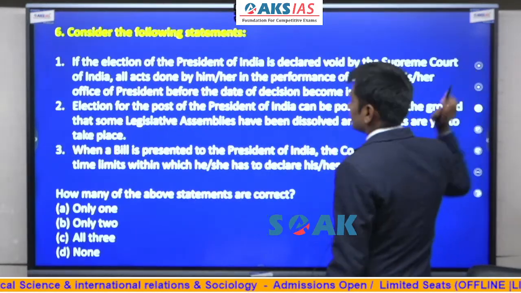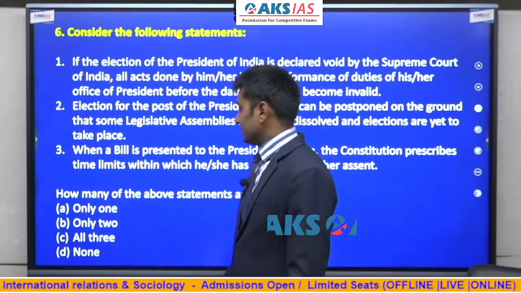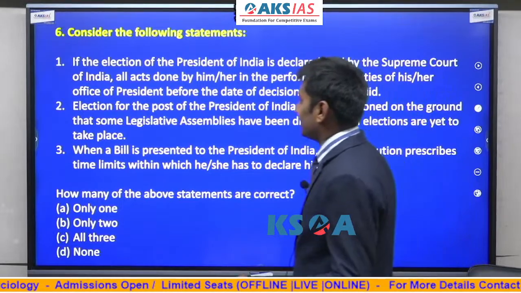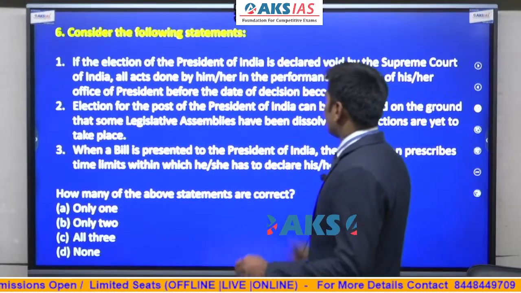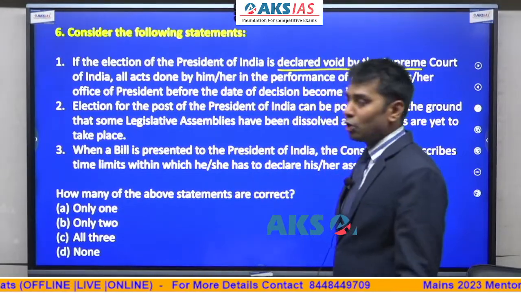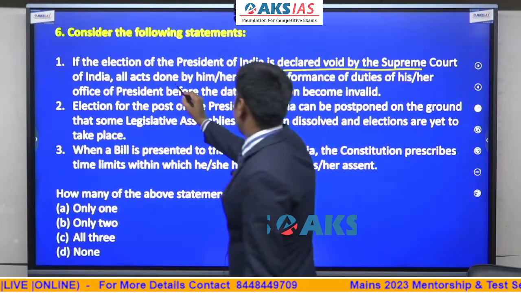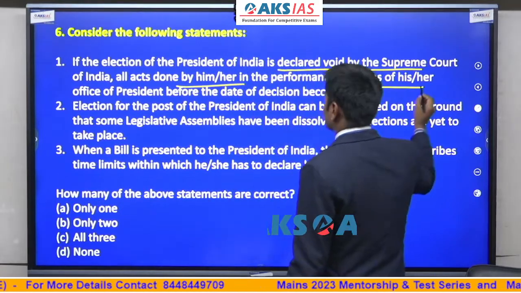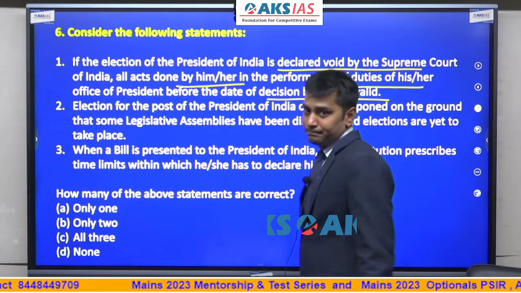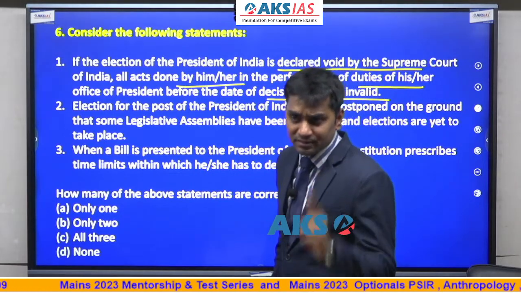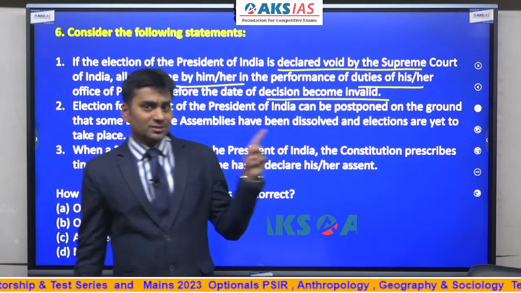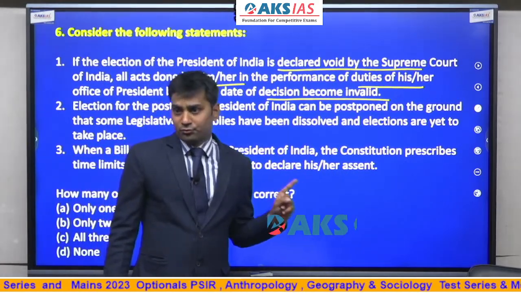Let's go for the 6th question. Consider the following statements. Now this question relates to the so-called elections of the President. If the election of the President of India is declared void by the Supreme Court, all acts done by him or her in the performance of duties of the office of President before the date of the decision become invalid. Again, I said elections of the President are going to be asked, and there are 2 questions on this. This is the proof.